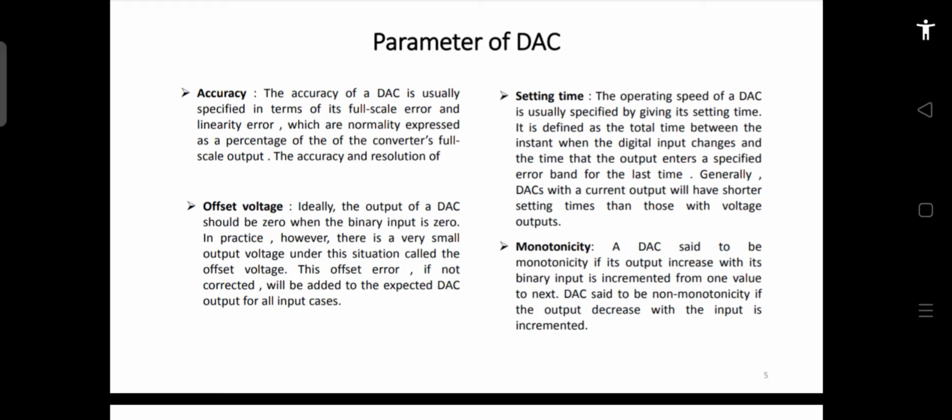In our previous characteristics, the analog input was, let's say, 0 to 0.2 volts. If you apply 000 input on the DAC and the output is in this range, then that is called the settling time.